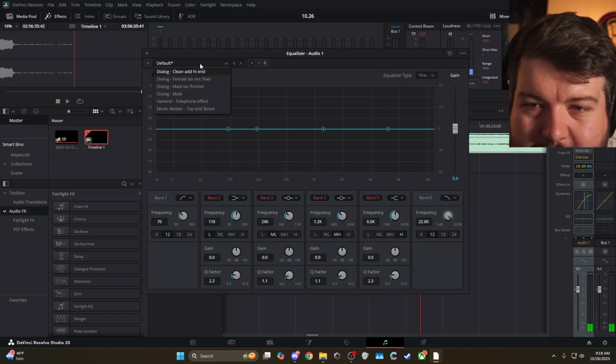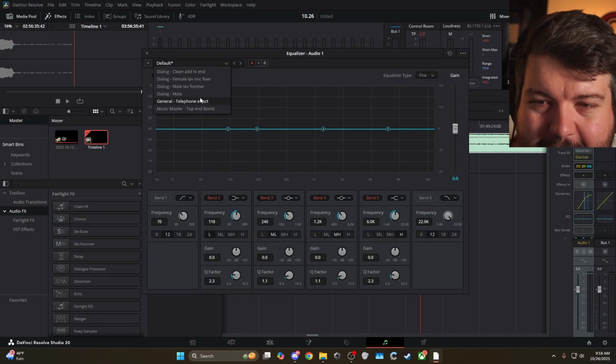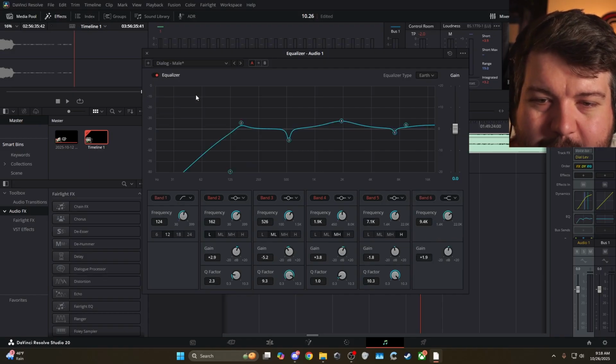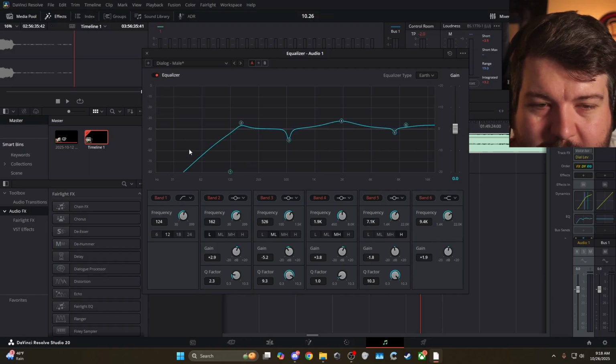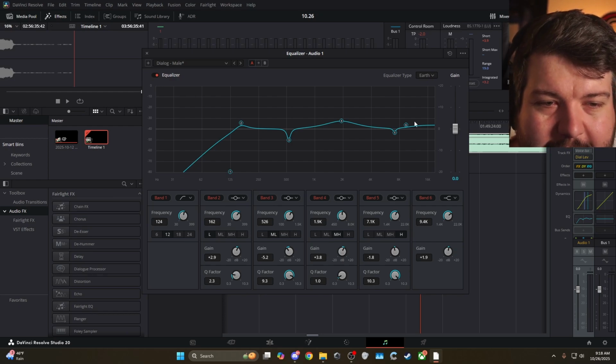We'll go to the EQ here. And look, it's got all these pre-built in. Hit male, and that does a roll off on the low, so it kind of cleans up those low tones and a little boost on the high and the mids.